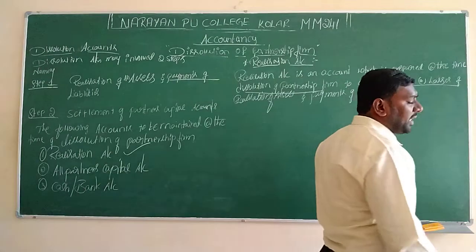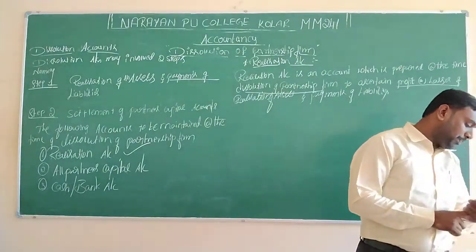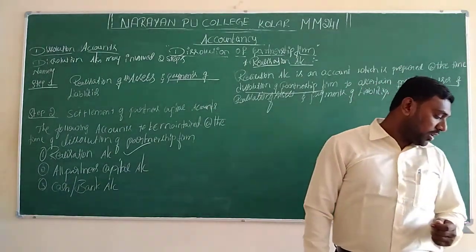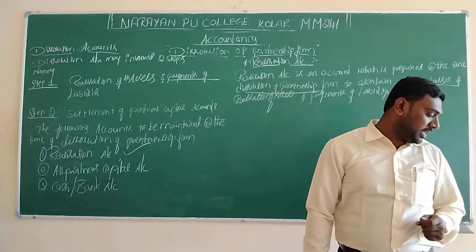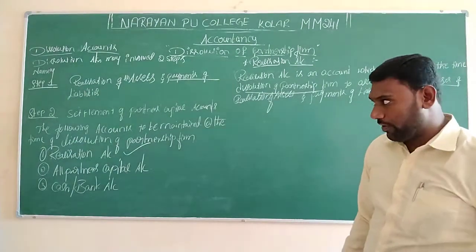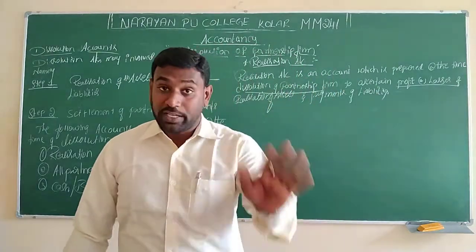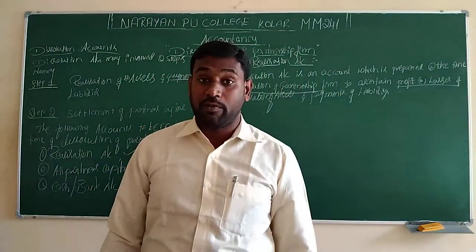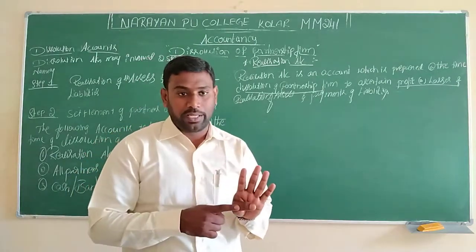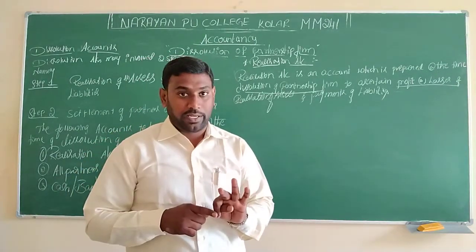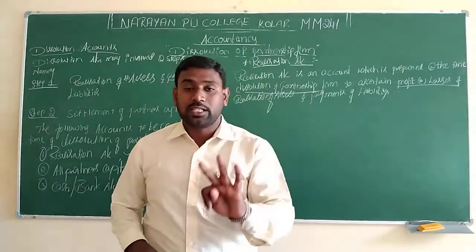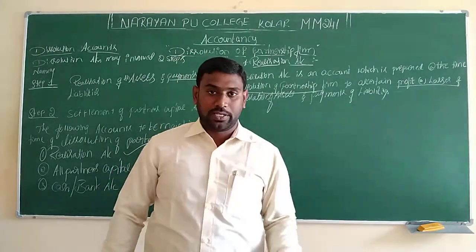So why the realization account is prepared: to close the accounts of the various assets and various liabilities appearing in the books of the firm. The company will have many kinds of assets. In the name of assets, fixed assets will be there, current assets will be there. In fixed assets, tangible assets will be there, intangible assets will be there.